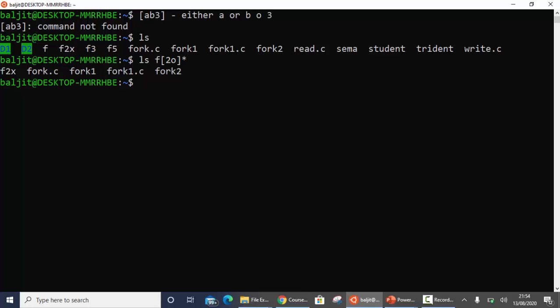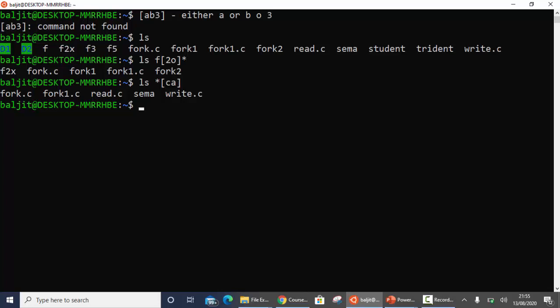Now let us suppose another example. I want to list all those files which end with either C or A. So what we'll write? I only want to focus on the last. So this means I don't care what is there until I reach the last character. The last character can be what? Either a C or A. So star and then you will write C or A in the bracket. So all those files that end with either C or A.